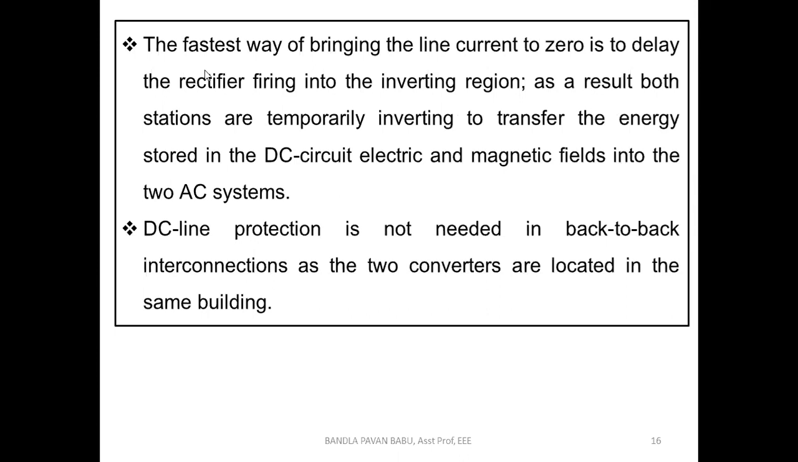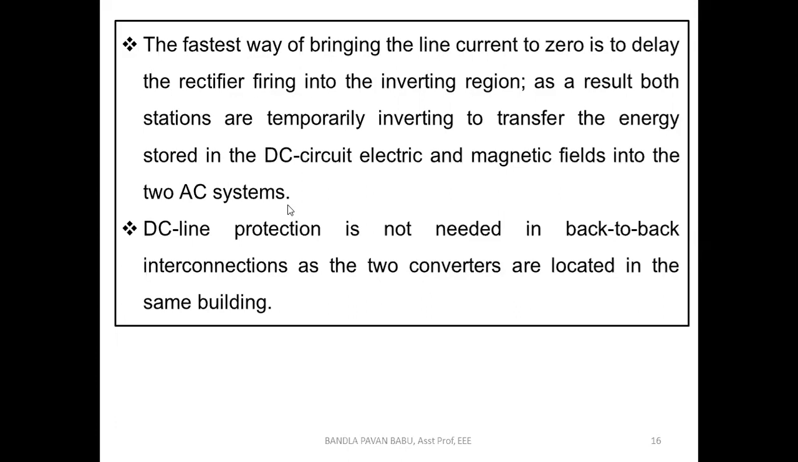Okay, last one, the fastest way of bringing the line current to zero is to delay the rectifier firing into the inverter region. As a result, both stations are temporarily inverting to transfer the energy stored in the DC circuit, electric and magnetic fields into two AC systems. So that's what I mean. If any fault occurs there, we need to control both of them. So that is the rectifier station, and at the inverter station, the proper angles, that is the firing angles and the extinction angles respectively, have to be maintained, and we have to bring back to the original position.